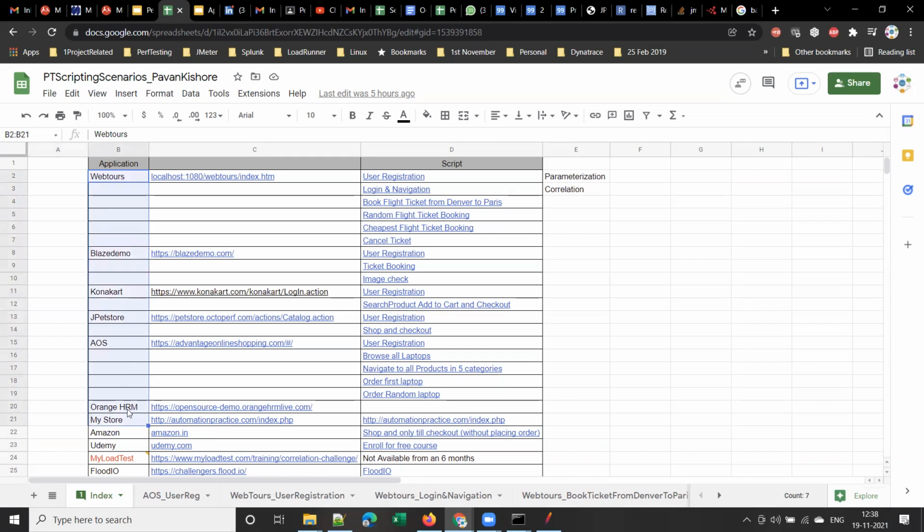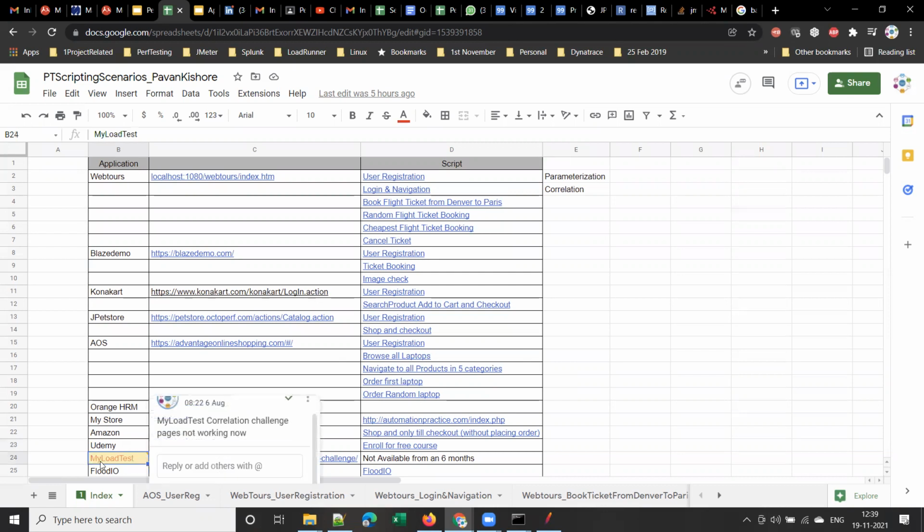And apart from these sample applications, I told you, right, I'll be covering 2 to 4 real-time applications. So these are the real-time applications, Amazon and Udemy. We'll be doing scripting on both of these real-time applications, guys. So this is part of the training. As part of placement assistance, I will be giving you some other real-time applications where you can do scripting and test executions, monitoring also, you can do that on those applications.